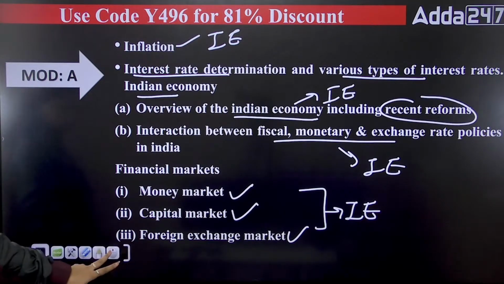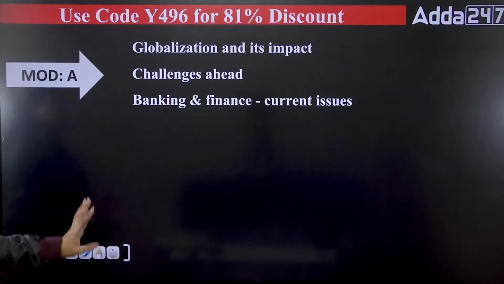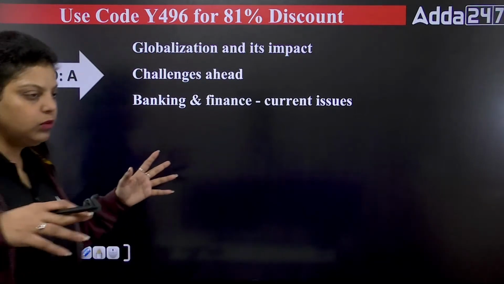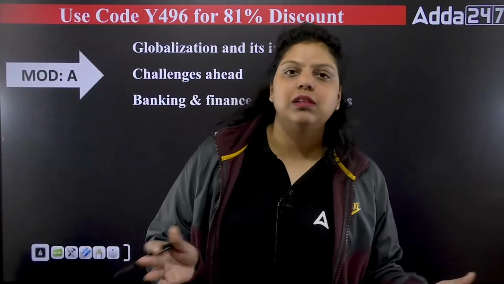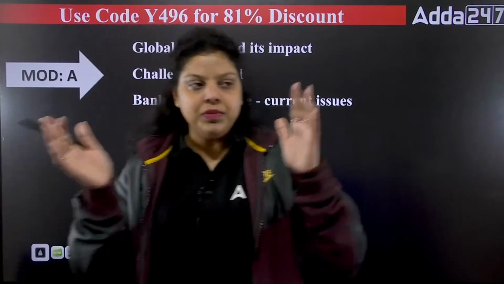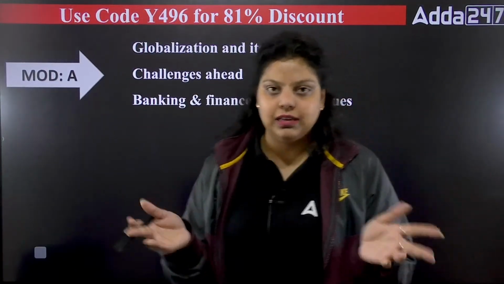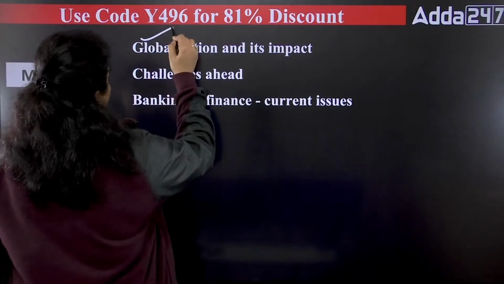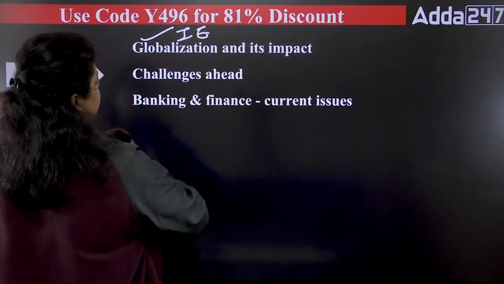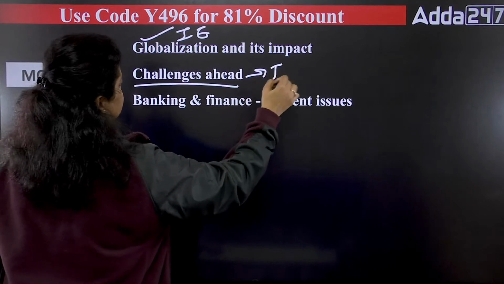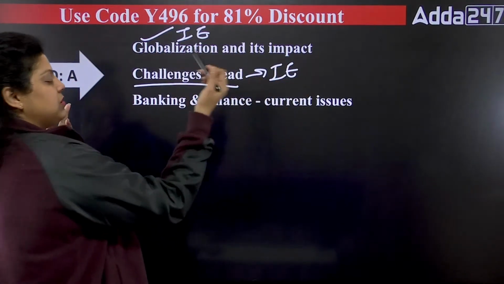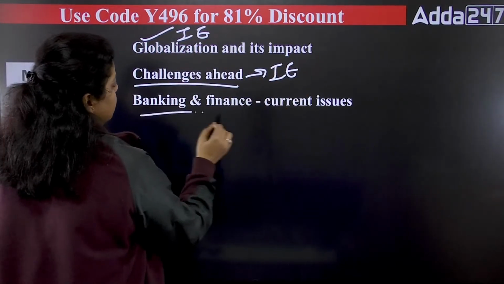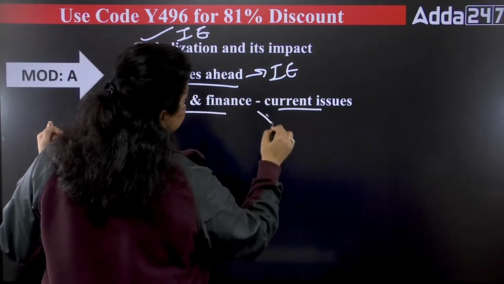Okay, so they have been taken from the CAIIB exam, nothing else, nothing is new. What they have done is shuffle the syllabus, shuffle the topics in the JAIIB and CAIIB, nothing else, nothing so much new has been introduced. Then globalization we have to cover in the Indian economy. The challenges we are facing, or the challenges in the future, are also covered. Banking, finance and current issues were also there.